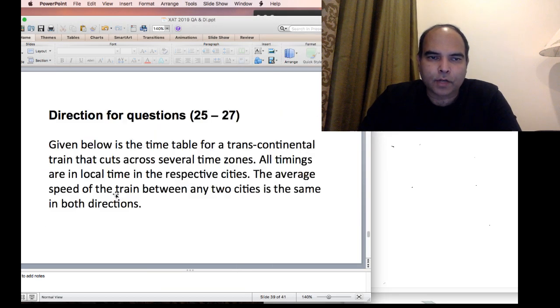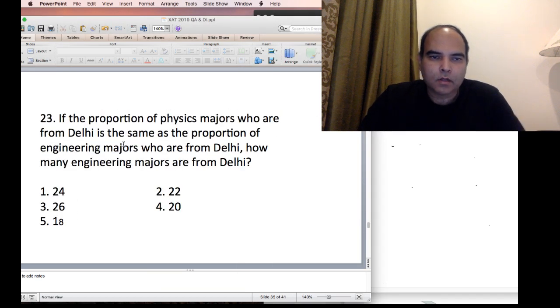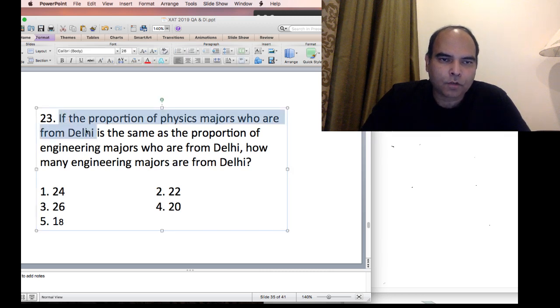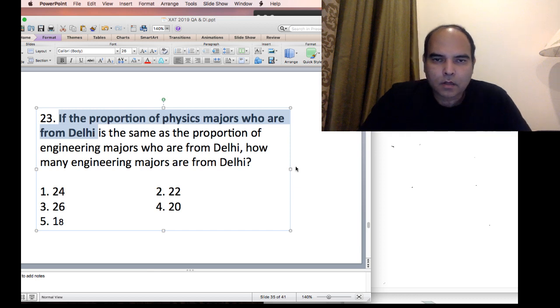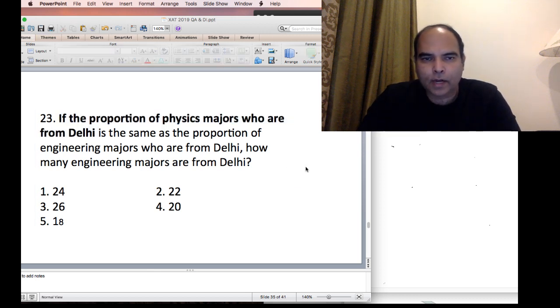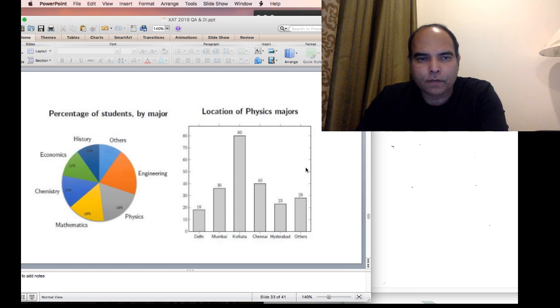Second question क्या पूछ रहा है? The proportion of physics majors who are from Delhi. Now we'll need to look at this in the context of what is given to us. Physics majors from Delhi is 18.